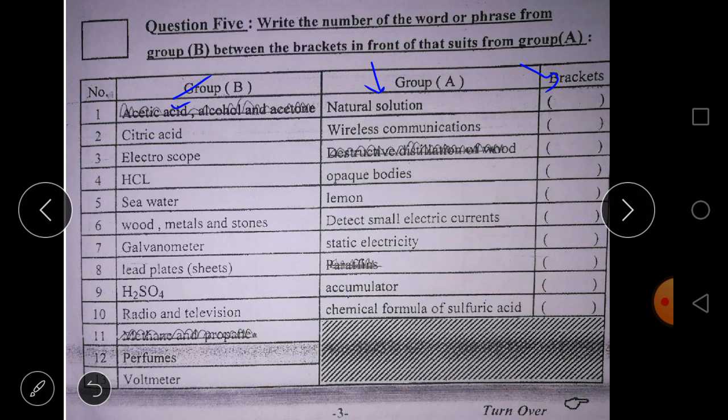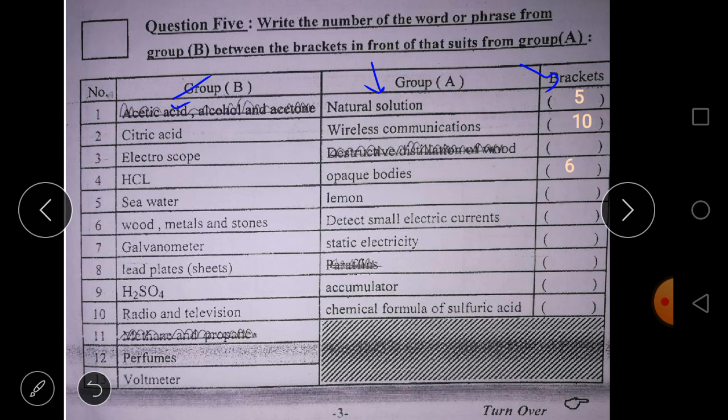Natural solution goes with what? Yes, it goes with number 5, which is seawater. We have seawater and, yes, oxygen or air dissolved in water. Number 2, wireless communications matches with 10, which is radio and TV. Number 3 or 4, opaque bodies matches with 6, which is wood, metal, and stone.